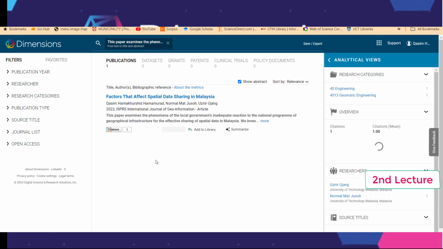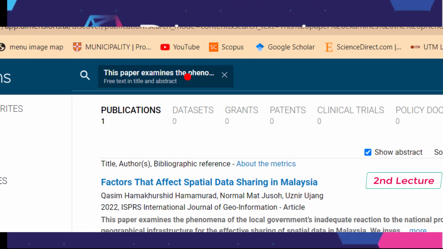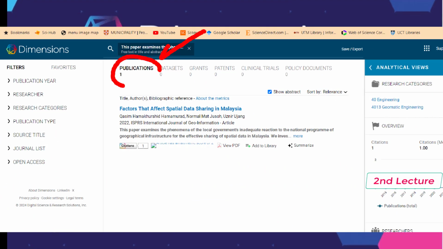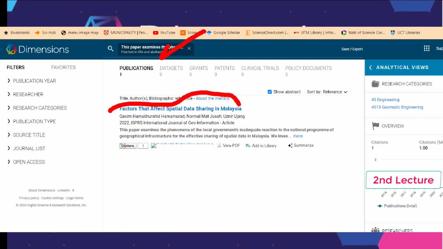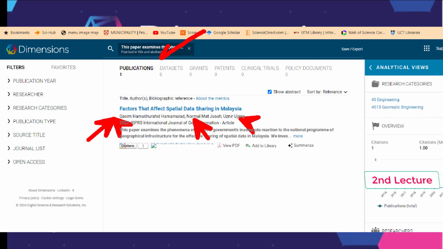It found one article for this abstract, and the name is Factor of Spatial Data Sharing in Malaysia, and the authors are Qasim Muhammad Khurshid, Dr. Normal, and Professor Ojan.